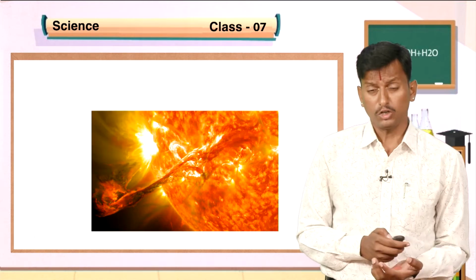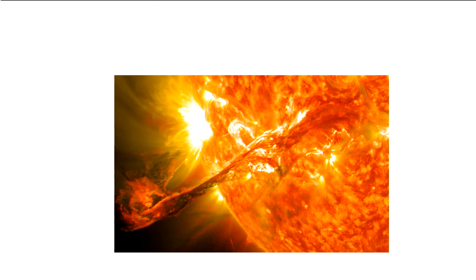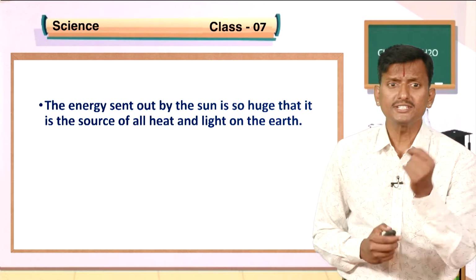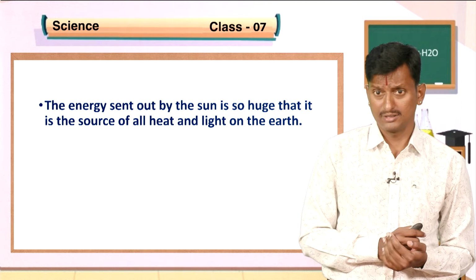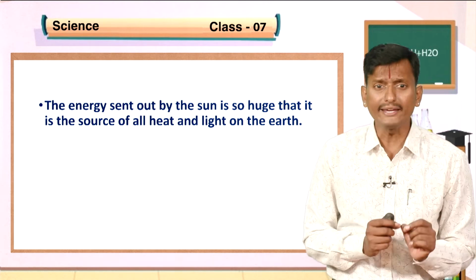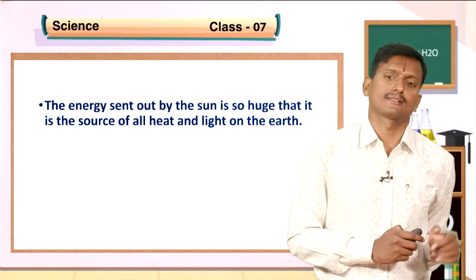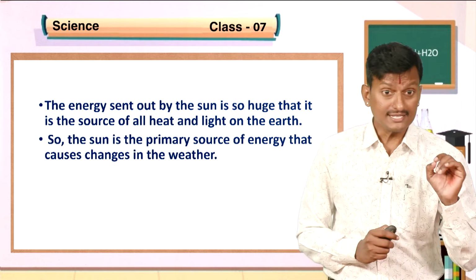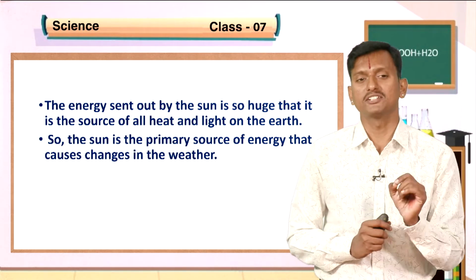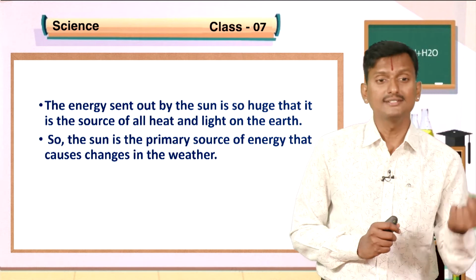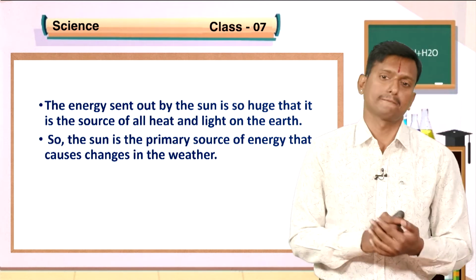See, it's a huge mass of fire. The energy sent by the sun is so huge that it is the source of all heat and light on the earth. So the sun is the primary source of energy that causes changes in the weather.